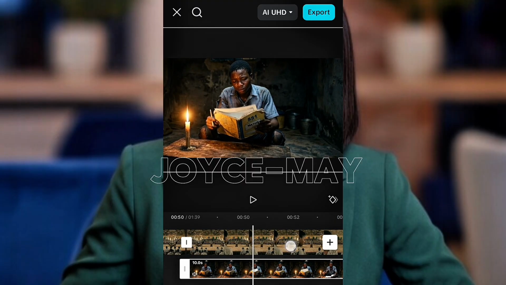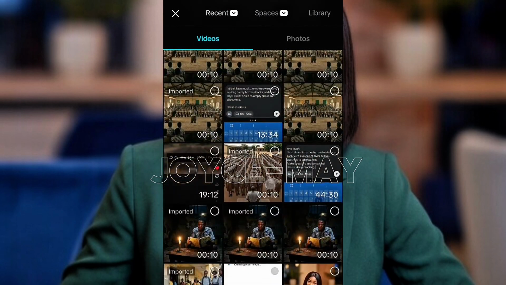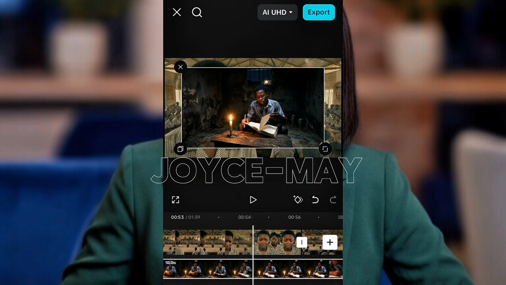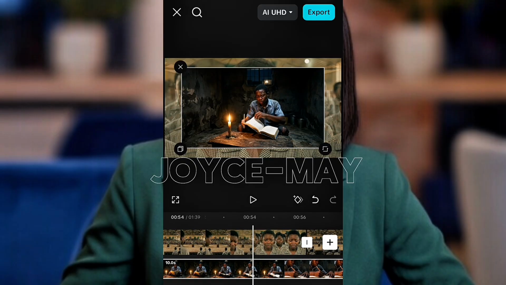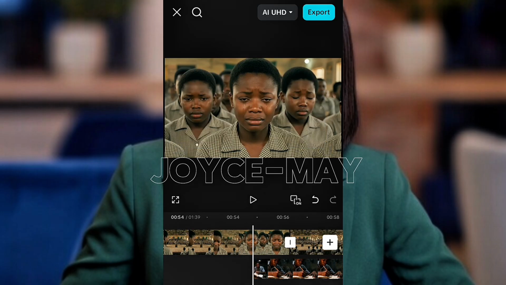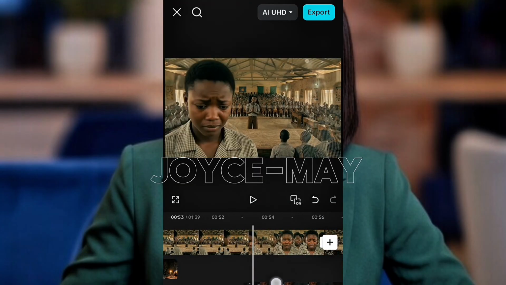So at this point, I'm trying to split the part that is not necessary, because according to his statement, he wrote his dream on scraps of paper. So we have where it shows him writing on the scrap of paper. So that's where I want to cut and mesh together. So from here, I'm going to split here. Yeah, right here. I'm going to split, then delete this. Then I will now drag this to meet up with the other one for them to mesh together.